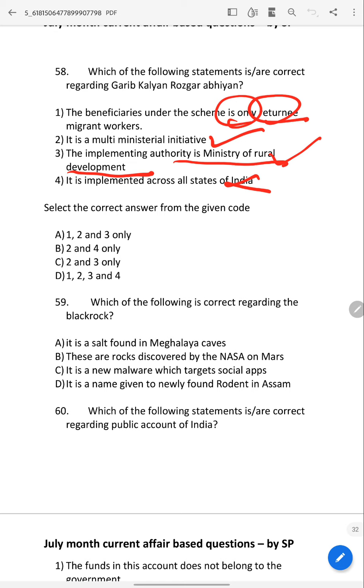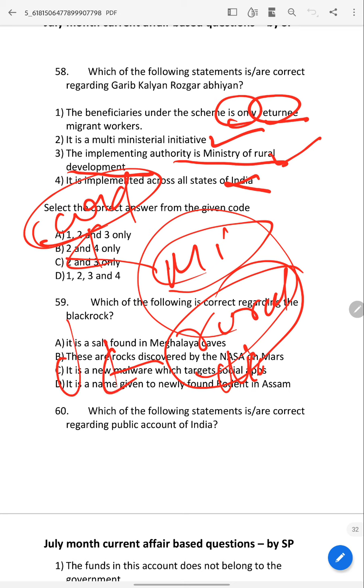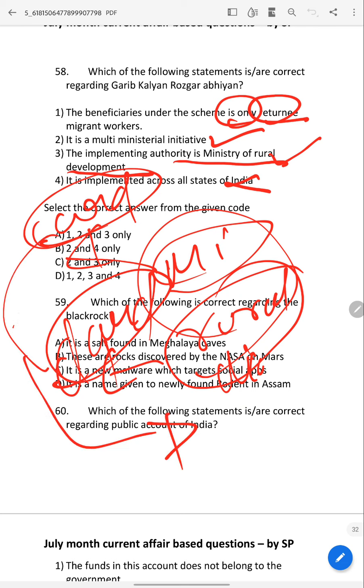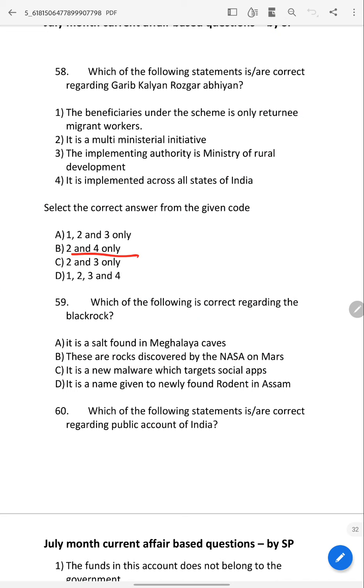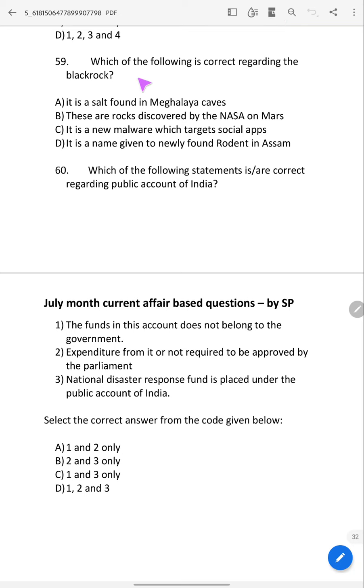And 'only returning migrant workers' is wrong, because how can you differentiate between a migrant laborer and a rural daily laborer? There is no card, right? For migrant labor there is no card in India, so that he can show one card. And for rural labor also there is no card in India. So both persons can go and get employment under this scheme. So the answer is C. Come to the 59th question. This is a word type question.